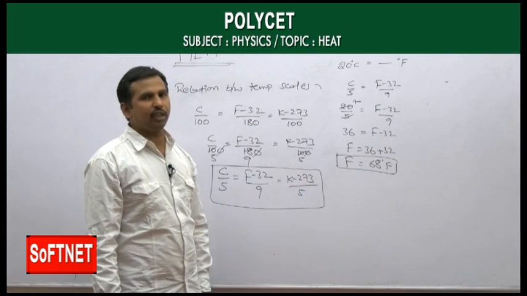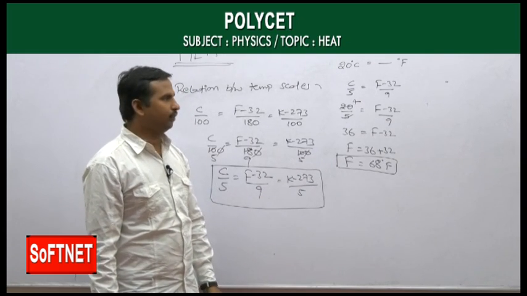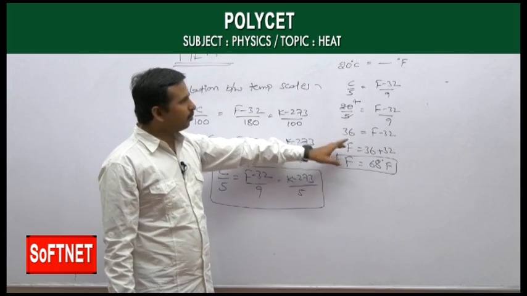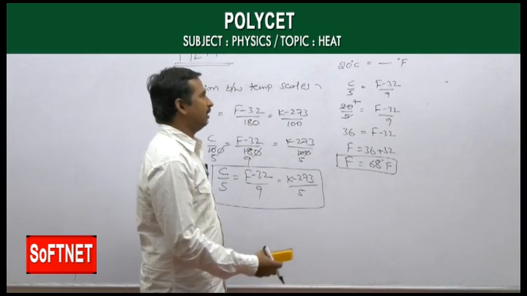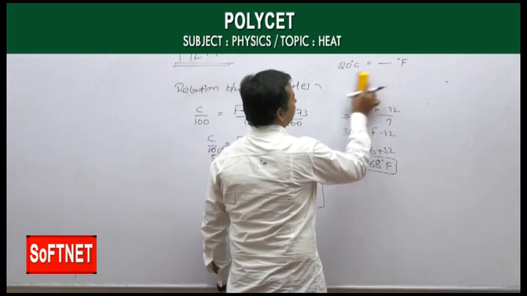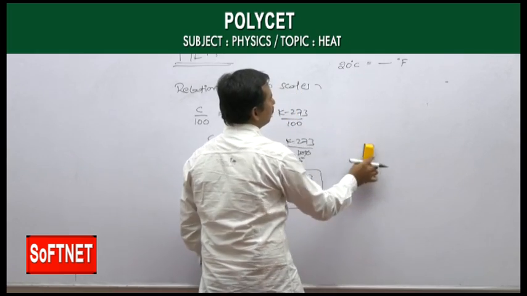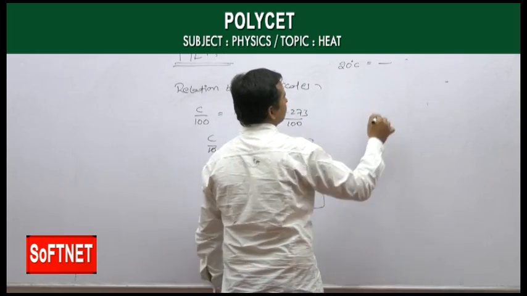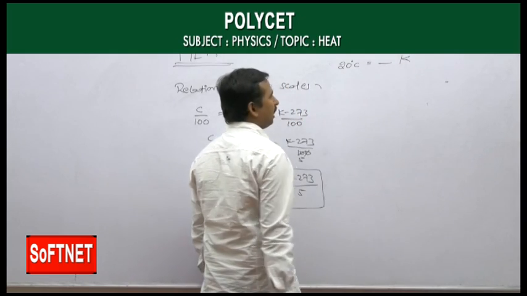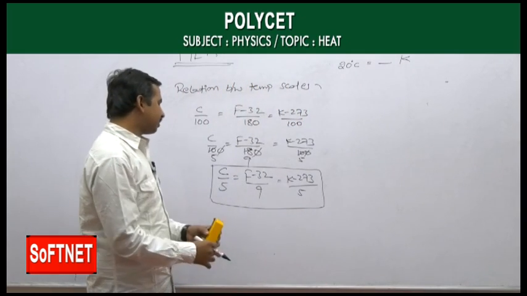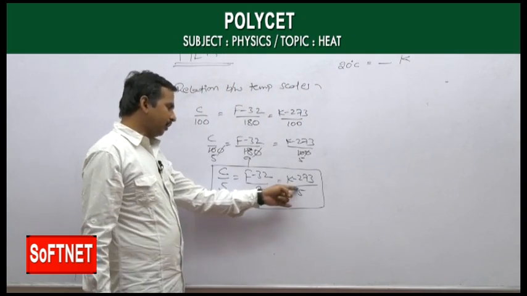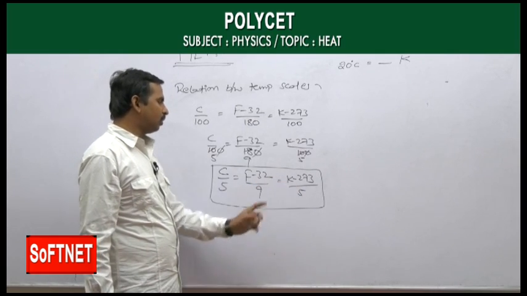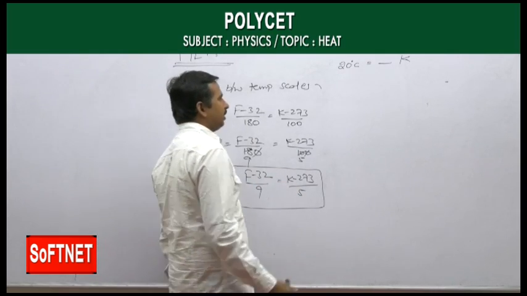In the same way, for the same problem with Kelvin, we need to convert 20 degrees Celsius into Kelvin. For C and K, C by 5 is equal to K minus 273 by 5.